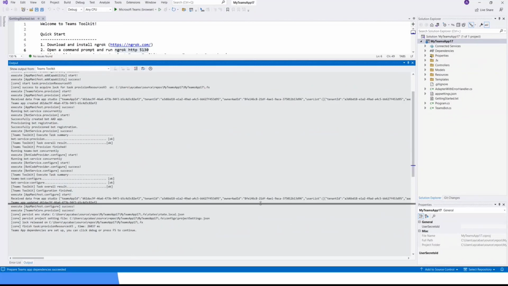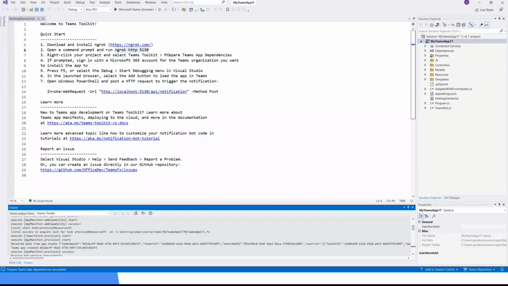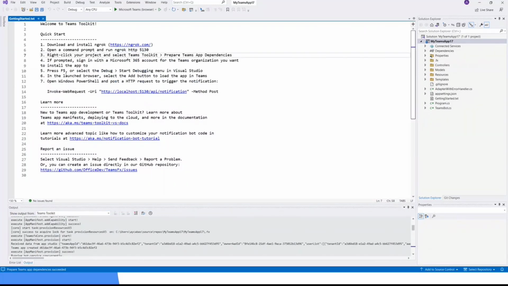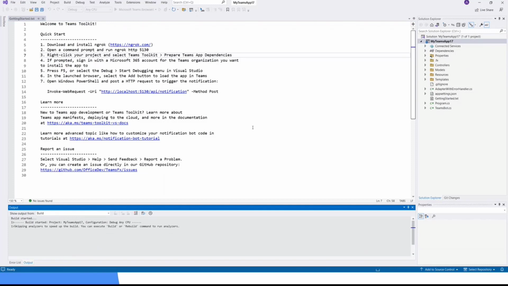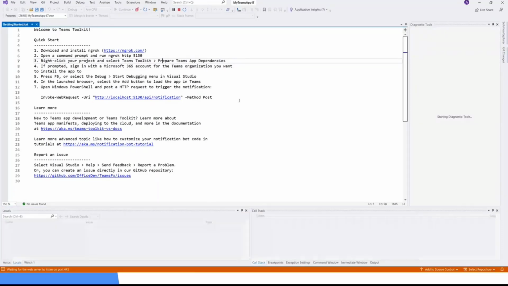Okay, so we're fine. We just completed all of the dependencies, and now it's time to press F5 or just click on the green button and run the project. Let's quickly run the project. The next step will be triggering the bot just to get a response back, and we will use PowerShell for that. In the example, it's guiding us how to run the query and then get the notification in the bot. Let's see our bot on Microsoft Teams first, and then we will invoke a web request in the API/notification and hopefully get a response back from the bot.